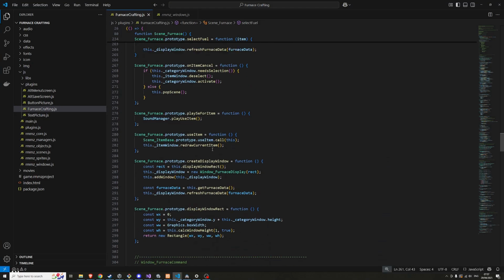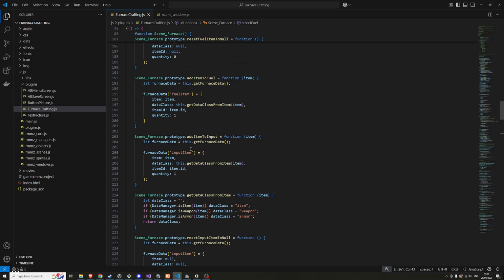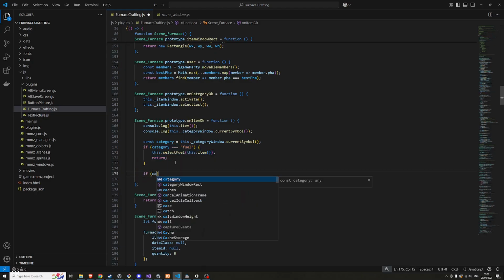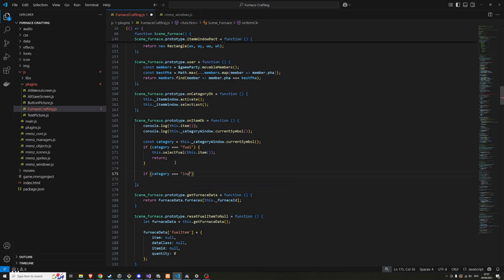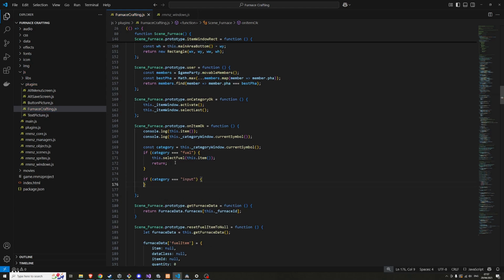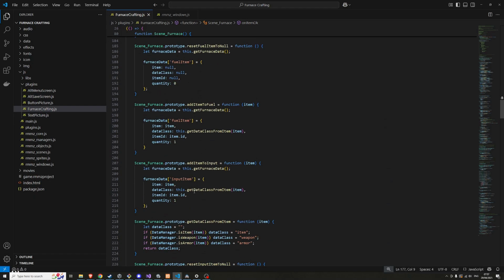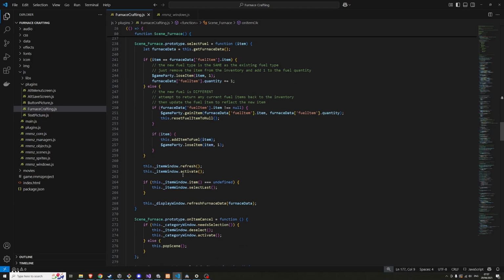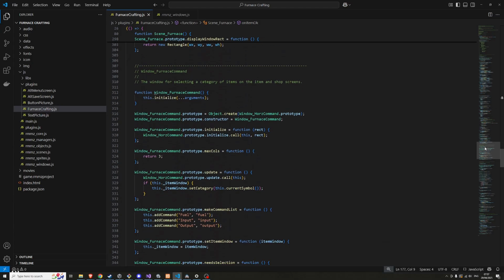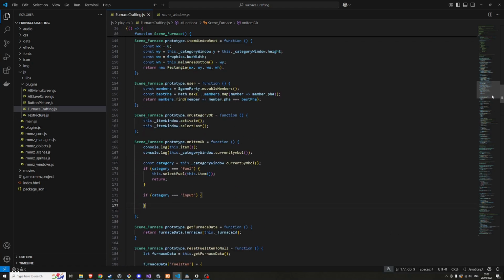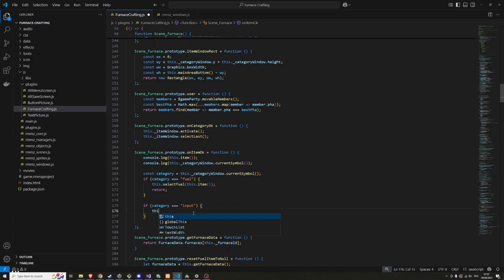So let's see, where is it actually being started from? On item OK. If the category is fuel, select the fuel. If the category is equal to input, I can't actually remember if that's what I called it. Where is the category window? Yeah, okay, fuel, input, output. So we'll do this, select input.